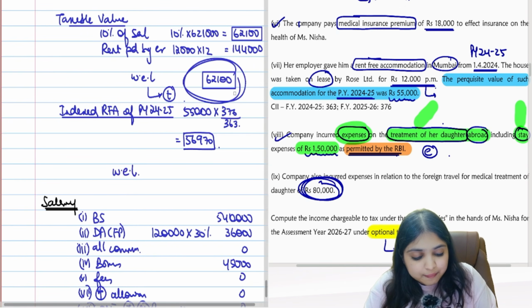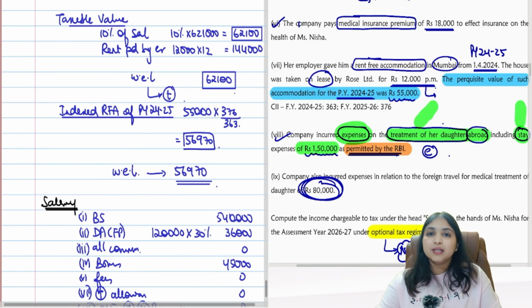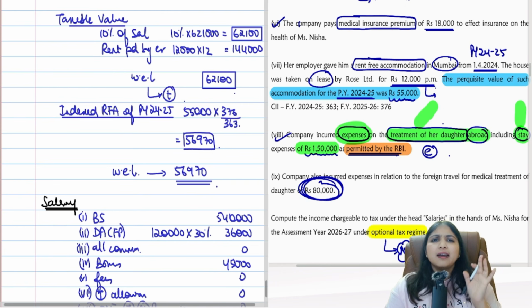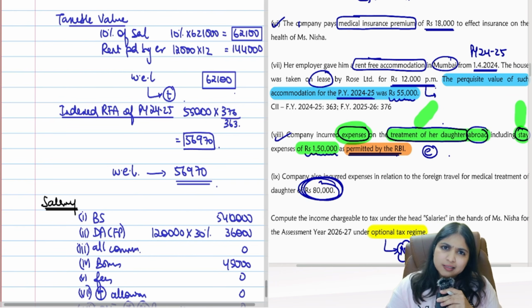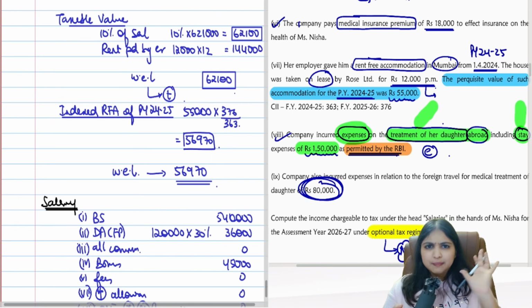Out of these two numbers, you will take whichever is lesser. So what's your final taxable number now? 56,970 will become your taxable number. Easy. I first did the computation of the current year. When I did the current year calculation, did I bother about the last year number? I didn't bother. I did my current year calculation fully, nicely, properly.